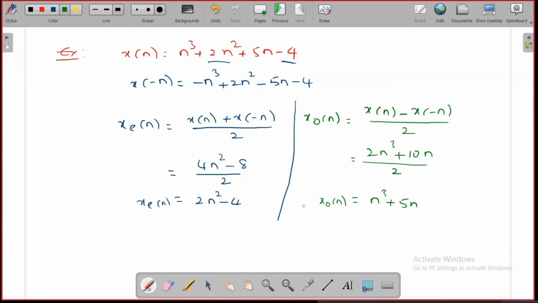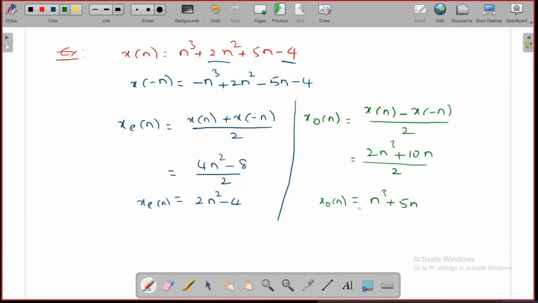Okay. In this evaluation, if you have the even component as 0, simply you can say it has only the odd component. Since it has only the odd component, the given signal is an odd signal. Like that also you can say. Here we have both even and odd components, so the given signal is neither even nor odd.